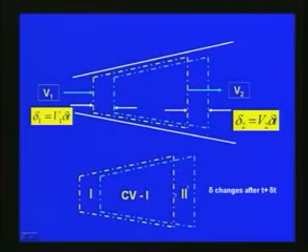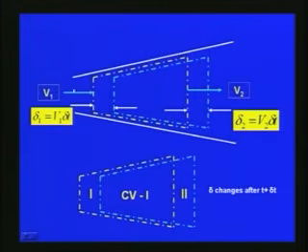For example, take any properties like velocity, pressure, or any of the other properties of fluid flow. Then the Reynolds transport theorem gives a relationship between the time rate of change of an extensive property for a system and that for the control volume. So if there is a system on which we are dealing, and we are considering a control volume in that, how a property is changing with respect to time is what the Reynolds transport theorem describes.